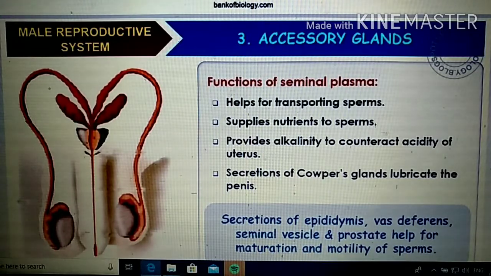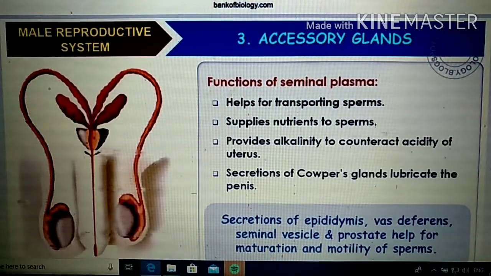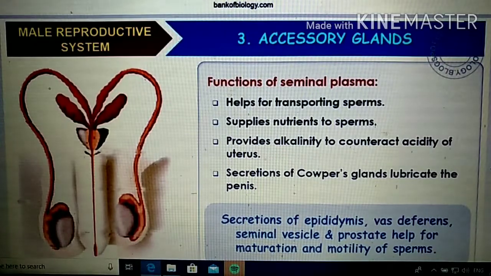If any acidity is there in the urethral area or the urine, this seminal plasma, which is slightly alkaline in nature, will neutralize it. Otherwise the sperm will die, right? Because urine is somewhat acidic in nature. Sometimes if any problems happen in our body, that will change the acidic or alkaline nature of the urine, so it will cause disturbance for the sperm. There is a chance of destruction of the sperm.